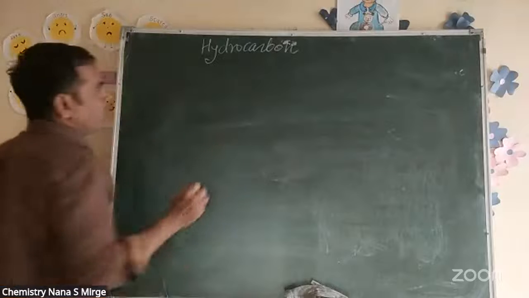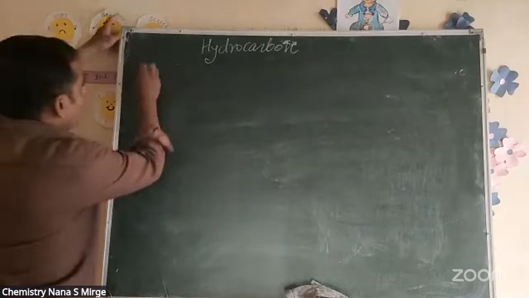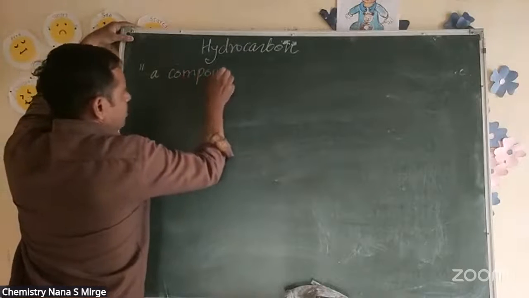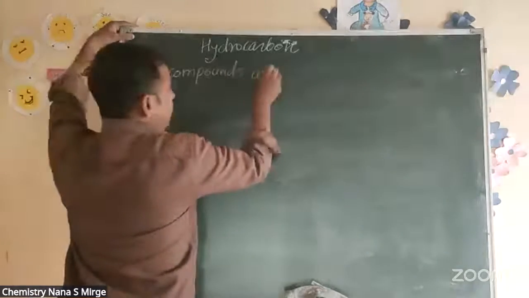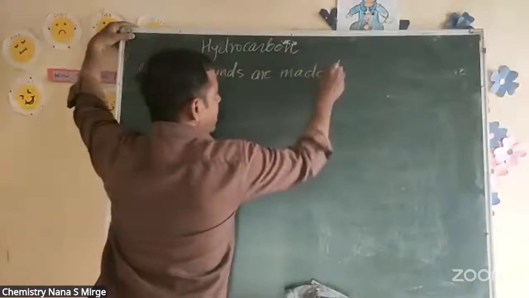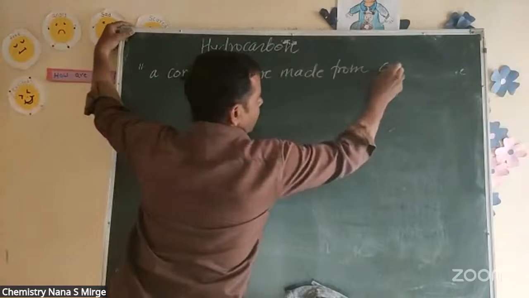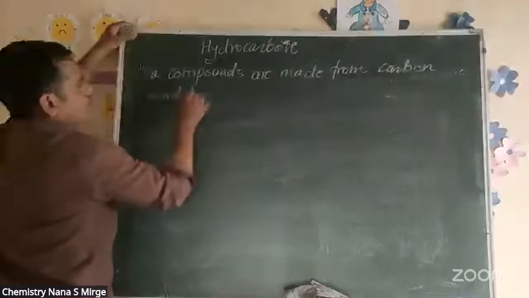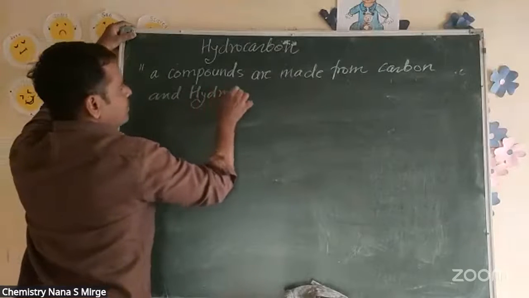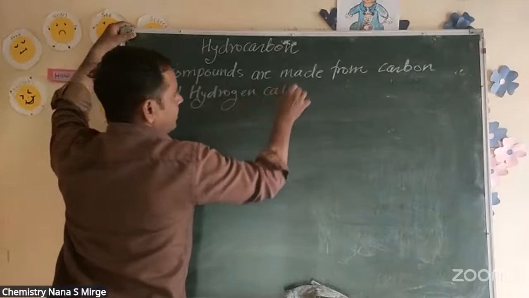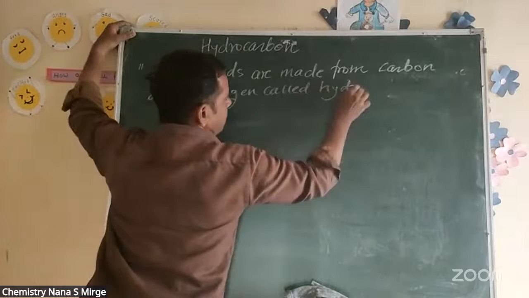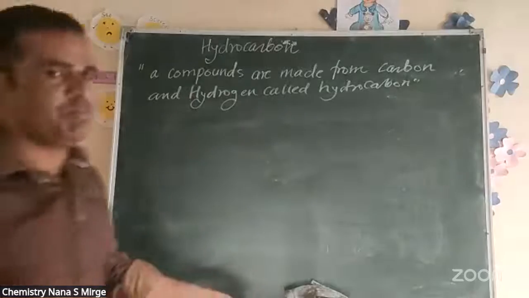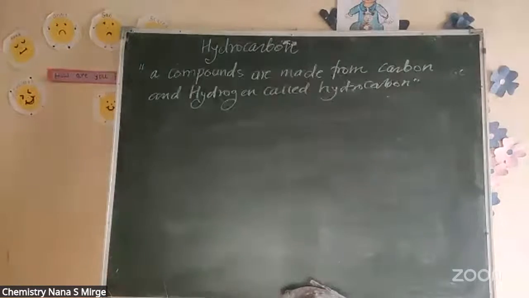Hydrocarbons. So what do you mean by hydrocarbons? A compound made from carbon and hydrogen is called hydrocarbon. A compound which is made from carbon and hydrogen is called hydrocarbon.